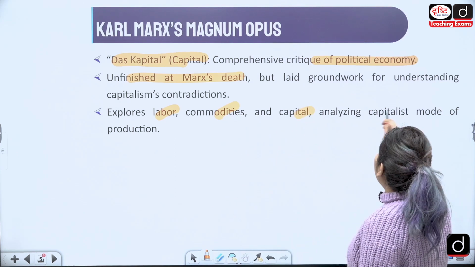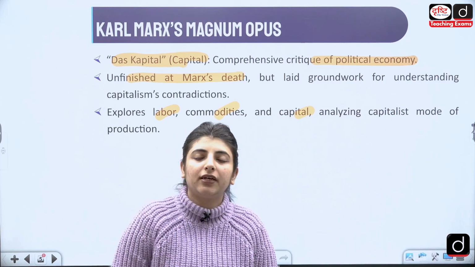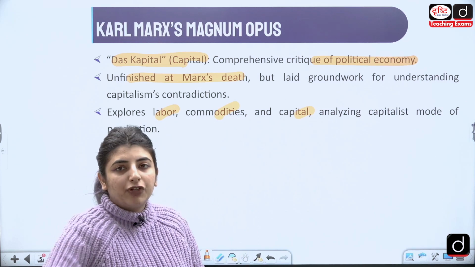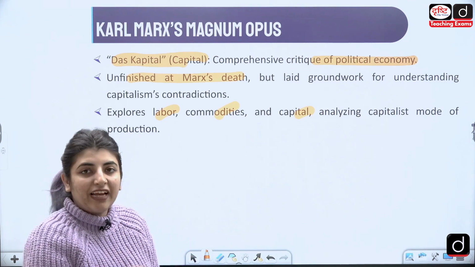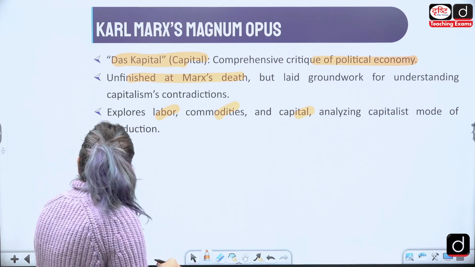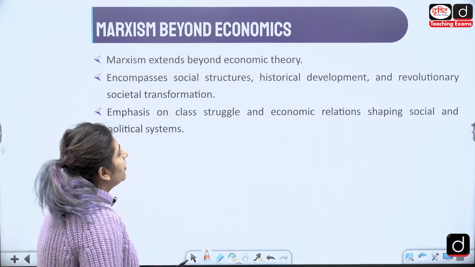And Capital, analyzing the capitalistic mode of production: how things are produced, how things are consumed, and how things are regenerated again for the culture, for the people who are consuming the things, and not just the things, the ideas and ideologies as well, right? So he talks about these things. He says that Marxism goes beyond economics.